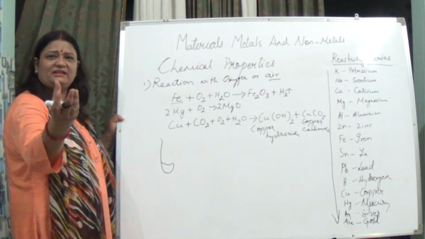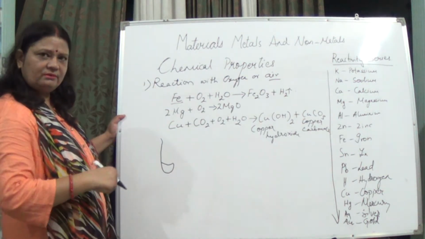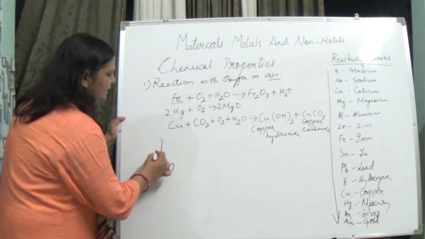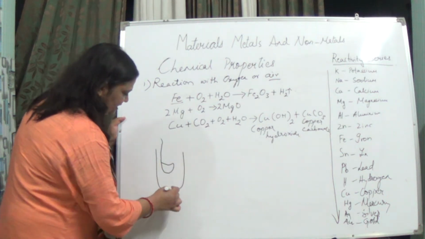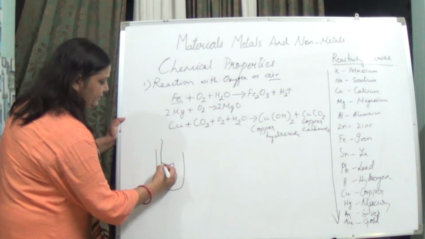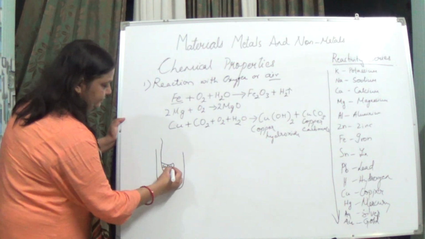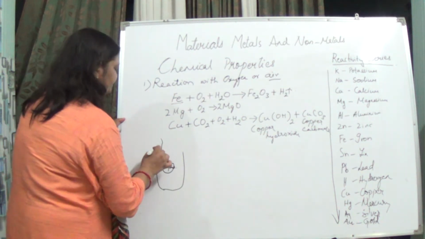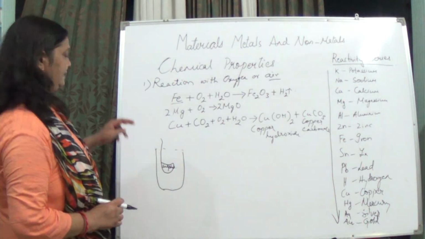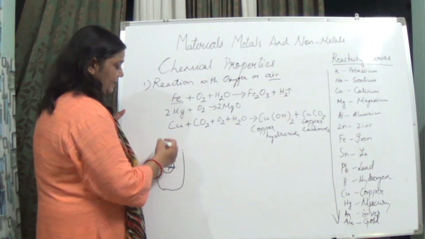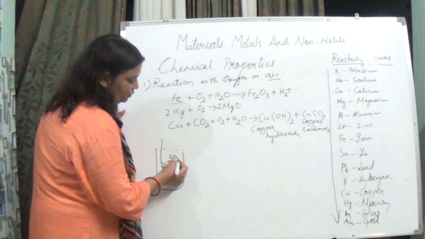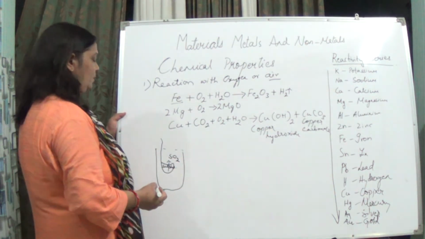If you don't have one, you can take a cap and attach a string to it. Now keep it in a container. And in this spoon you are keeping what? Sulfur. क्या रख रहे हो आप? Sulfur, okay, and you are just burning this sulfur, heating it, and here it will be producing what? Sulfur dioxide, SO2.